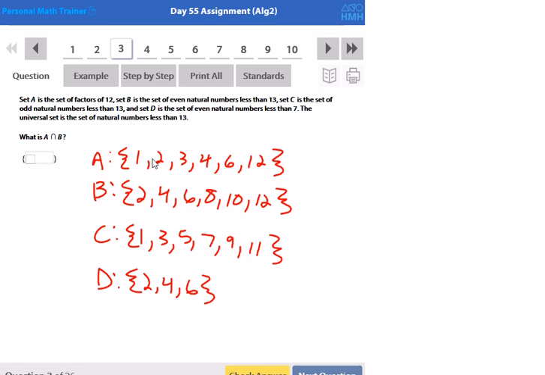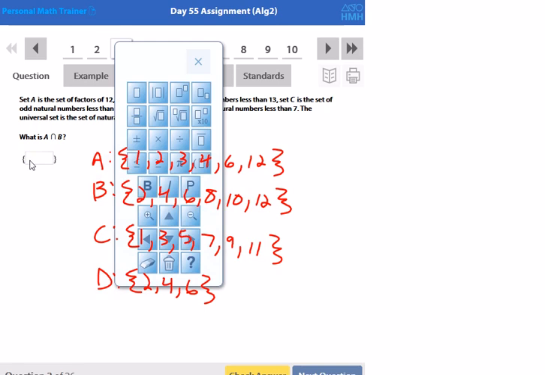All right, so what is A intersection B? Sorry, intersection B. That's the upside down U. So what is the intersection of A and B? What are the ones that A and B have in common? They've already done the braces for us, so let's just write the numbers. They both have a 2, a 4, a 6, and a 12. So 2, 4, 6, 12. I don't put any spaces between the numbers.